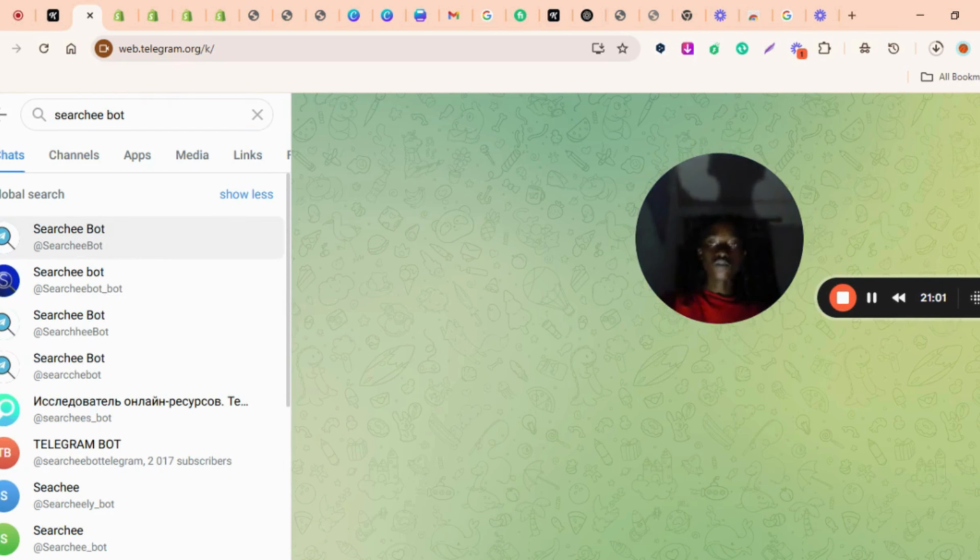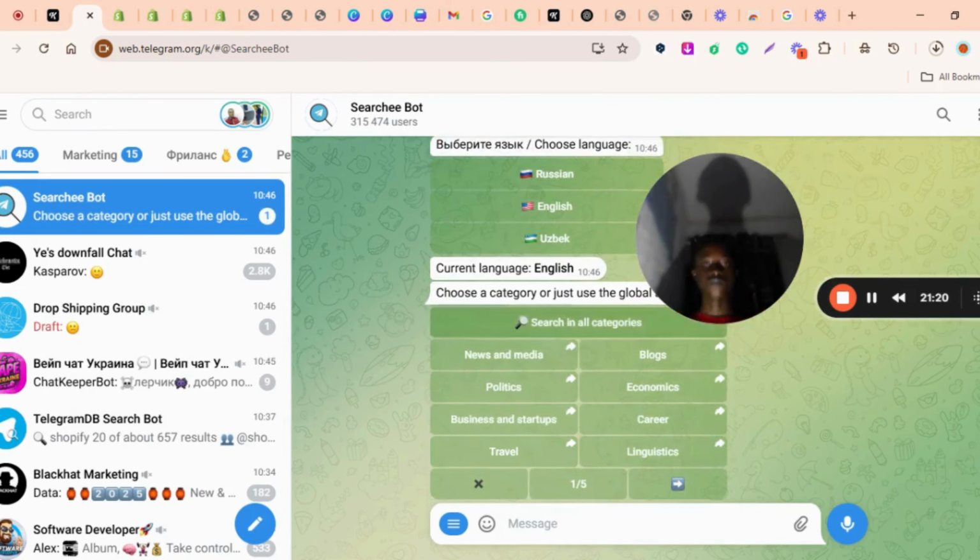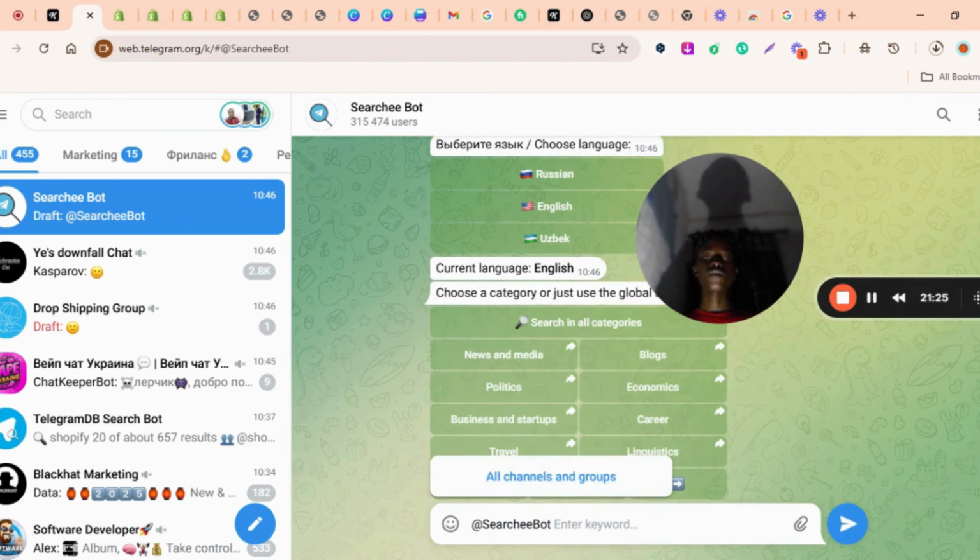To start the bot, we pick English. We pick search in all categories. After picking this, one thing will automatically be pasted here, which is the search box space. Then, let's try another thing: if you are looking for Facebook ad, it is loading. It will bring out the groups based on Facebook ad.